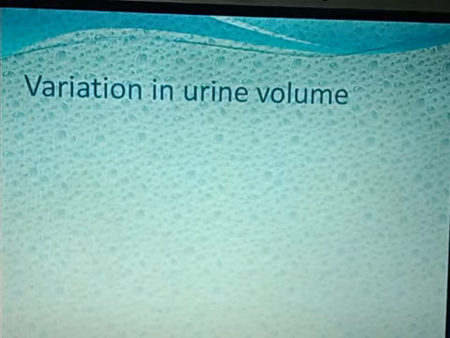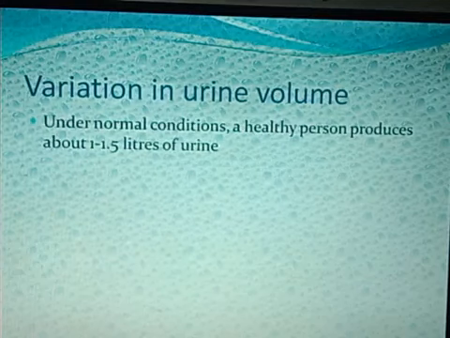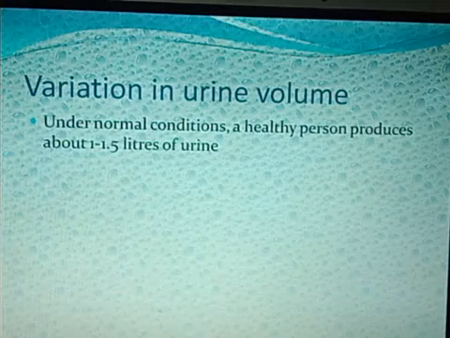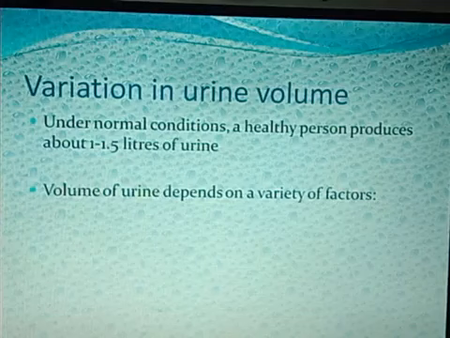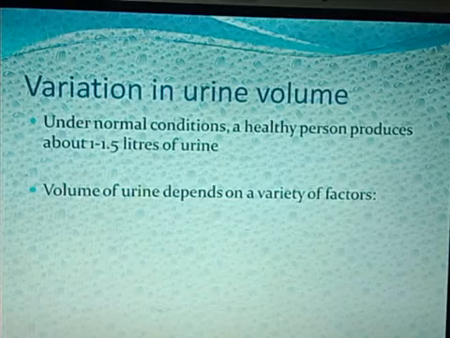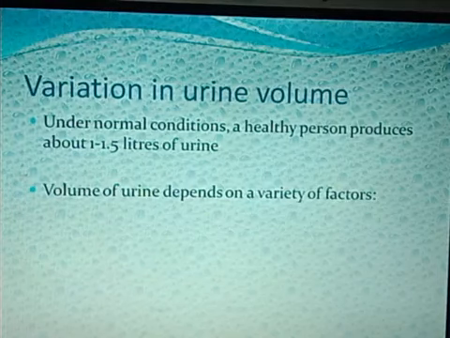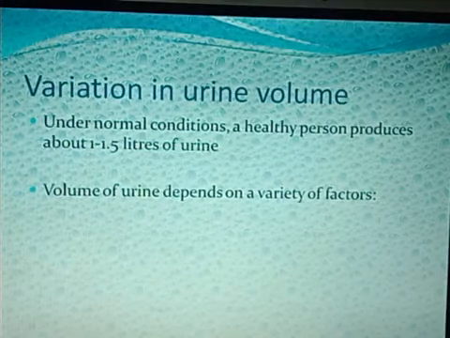Variation in urine volume. Under normal condition, as we all know, a person produces about 1 to 1.5 liters of urine in 24 hours, in one day. Volume of urine depends on various factors. It depends on the amount of water intake. It depends upon the season. All those things are there.